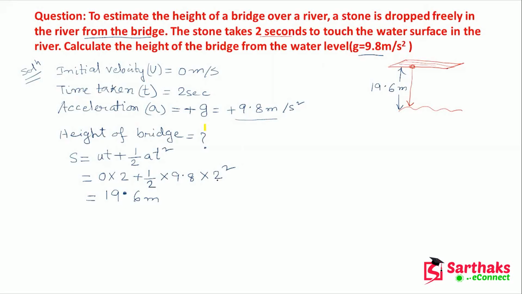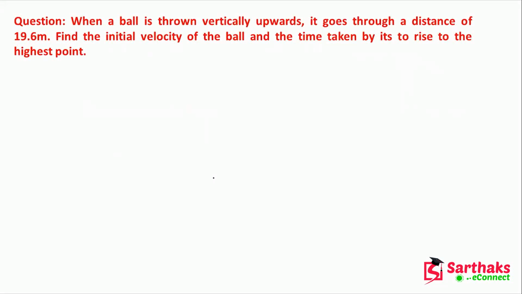So you have to find out the height of the bridge. Then you have to choose which equation of motion you can use here, because here they asked for the distance between the bridge and the surface of the water. So we have to use the second equation of motion. Okay. Let's move to the next one.